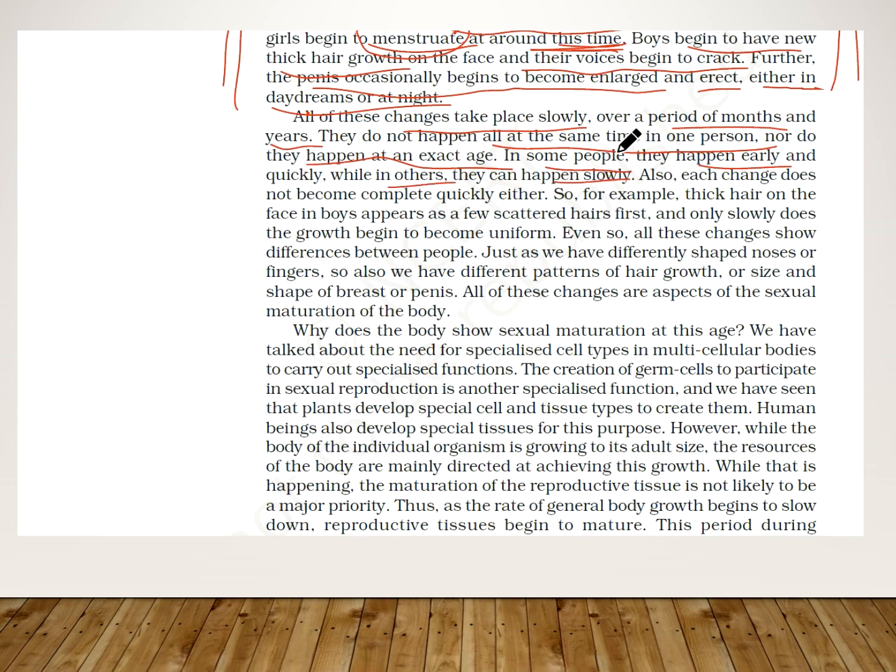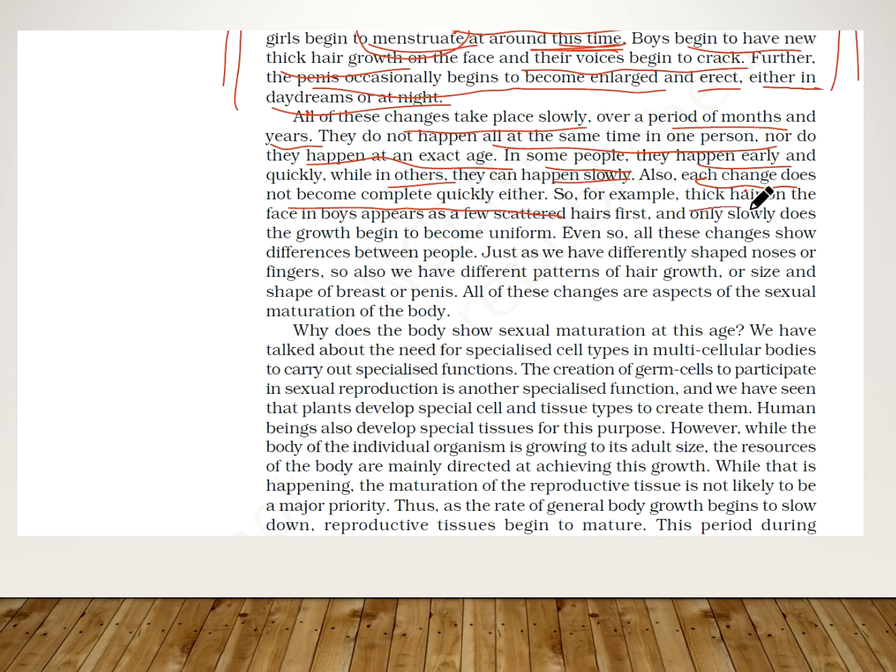They happen slowly. Each change does not become complete quickly either. So it is a slow, gradual process from childhood to maturity. It takes months, years to transform. A body is transforming from a childhood to an adult person.